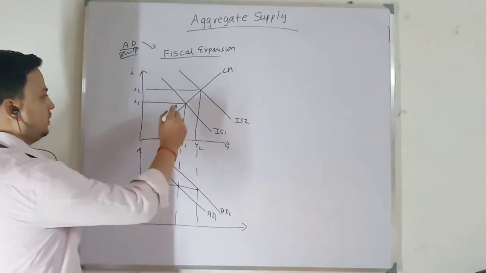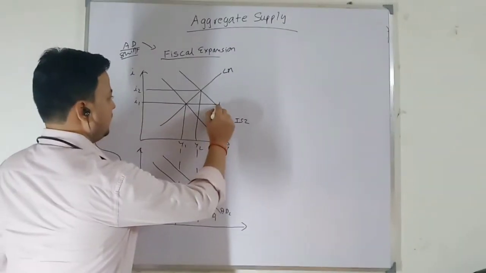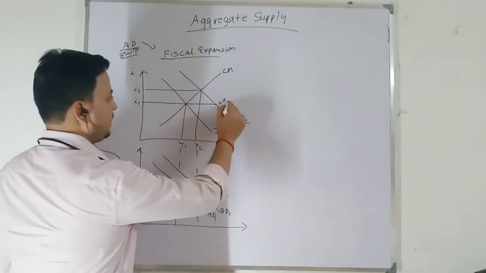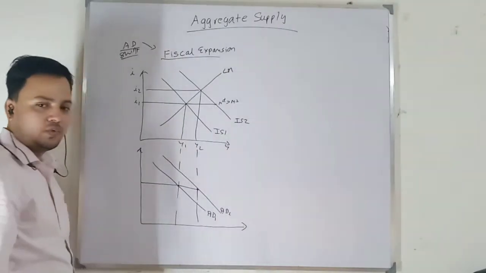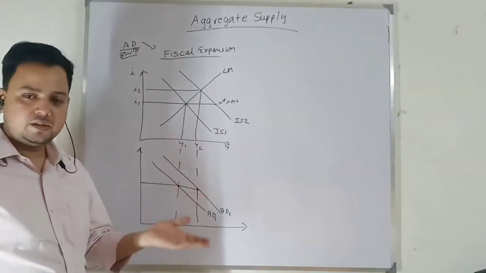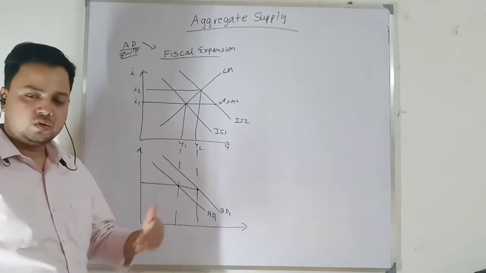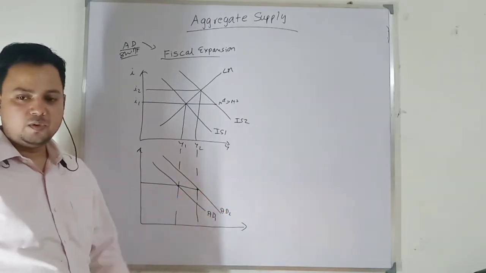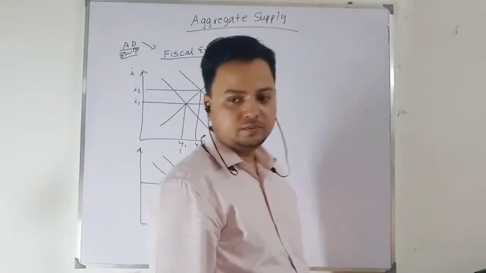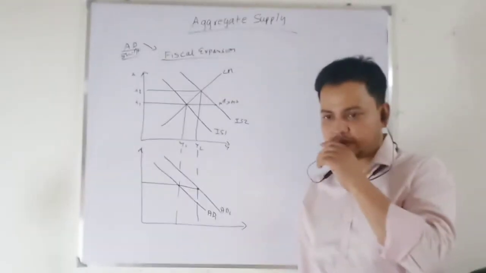So for the given rate of interest, on the right hand side of the LM curve, money demand is greater than money supply. So when government expenditure increases, what will happen? Aggregate demand increases, output will increase. When output increases, more money will be demanded for transaction purposes. Given the money supply, money demand will be greater than money supply.